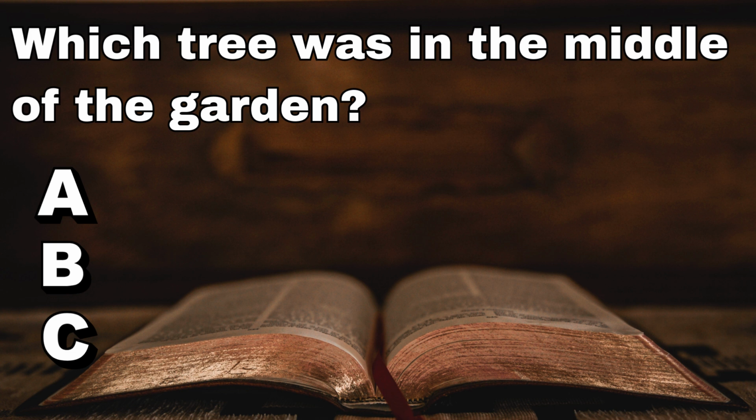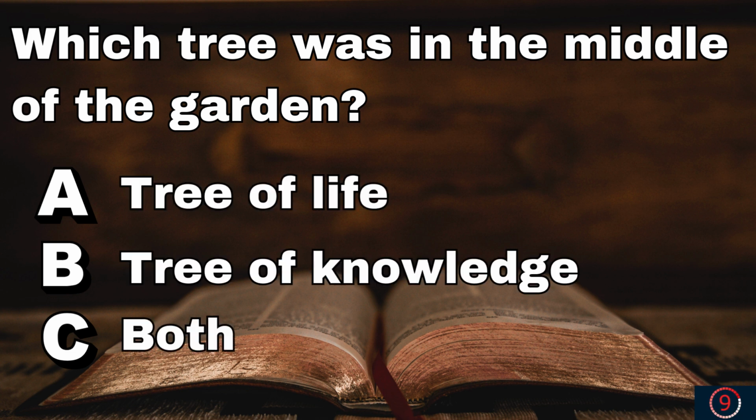Question 3. Which tree was in the middle of the garden? Was it the tree of life, the tree of knowledge of good and evil, or both? And both trees were planted in the middle of the garden as seen in Genesis chapter 2.